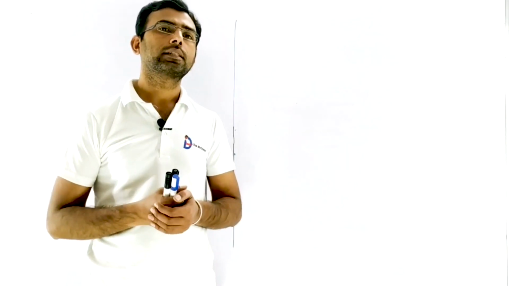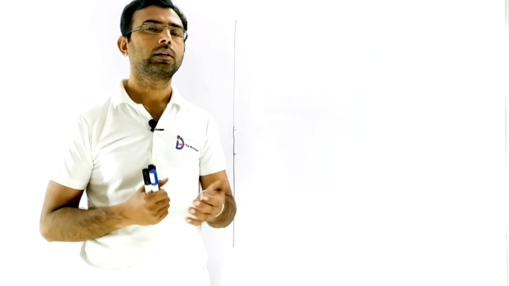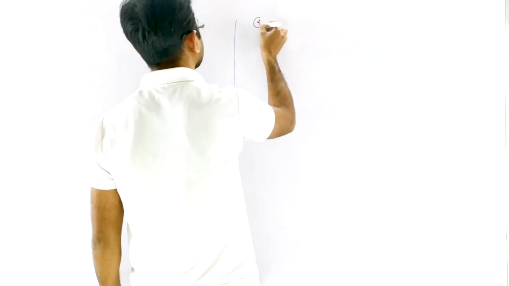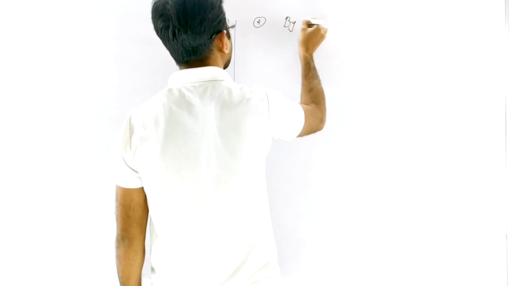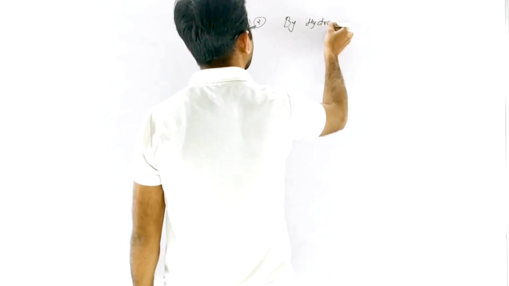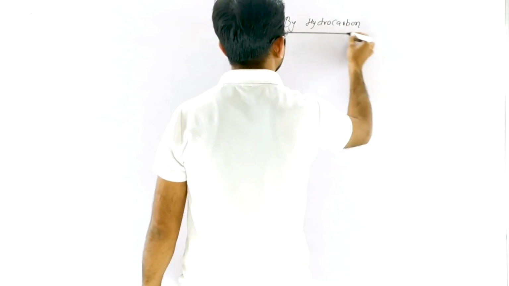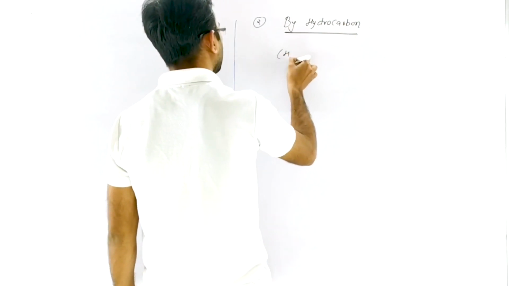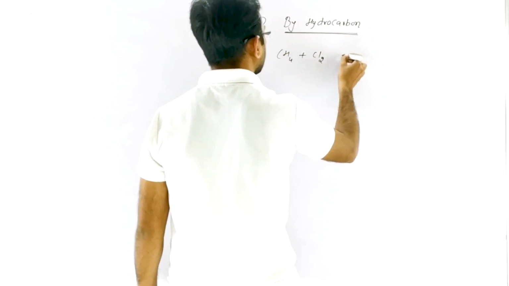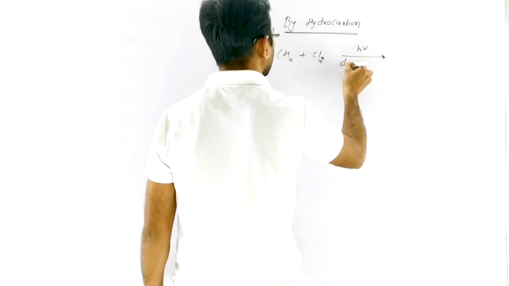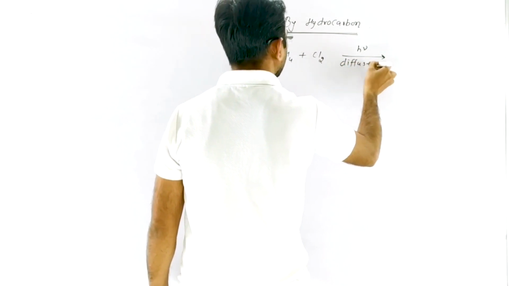Now we discuss the second method of preparation of alkyl halide, from hydrocarbon. We have methane and we react it with chlorine in presence of radiation or diffuse sunlight.